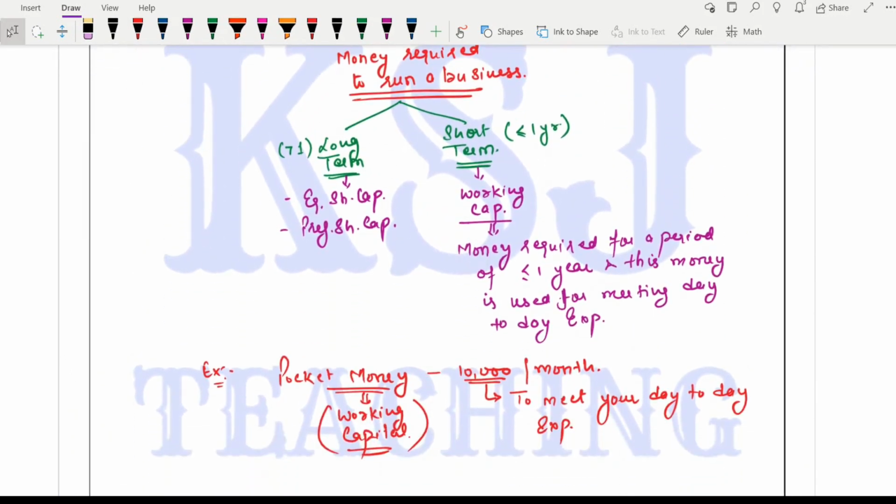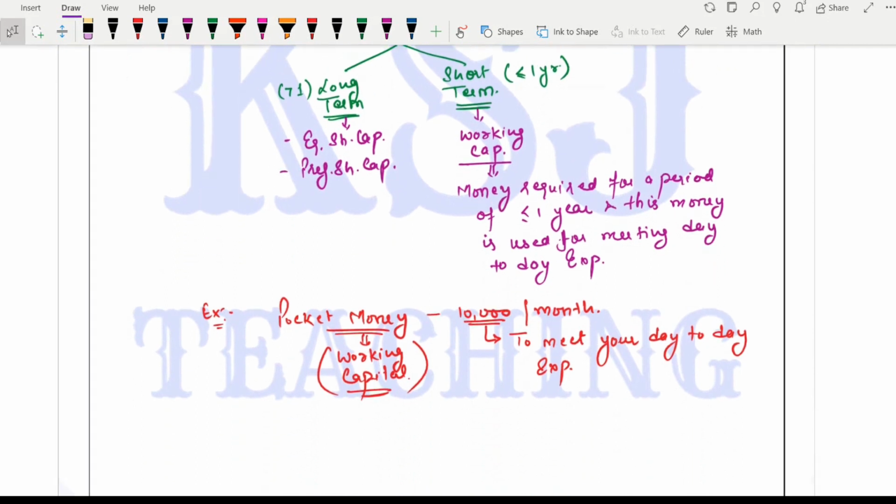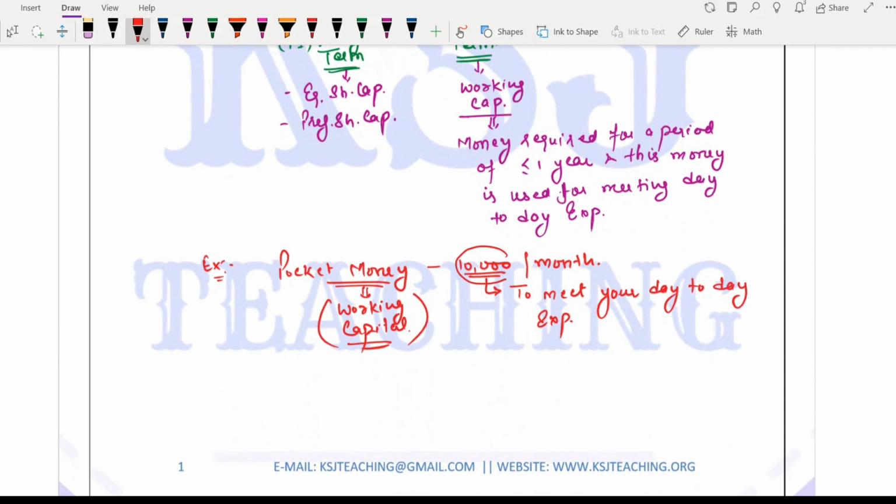Clear? Now, sir, is the management of working capital important? Obviously, when you are getting this 10,000 rupees, your father says you have to manage everything for a month out of this 10,000. So if you don't know how to manage your working capital, there are high chances that by the end of the month you have done reckless expenditure, and when there is a time to buy something really worthwhile, you don't have the money, right?